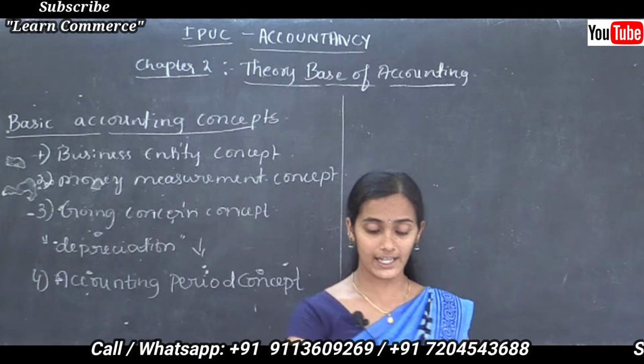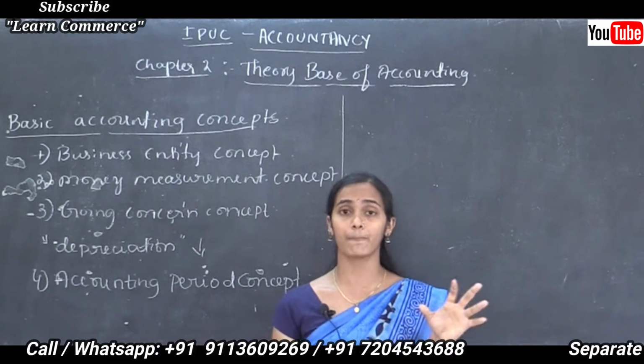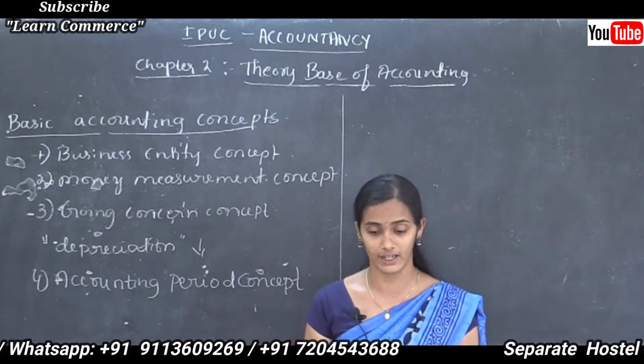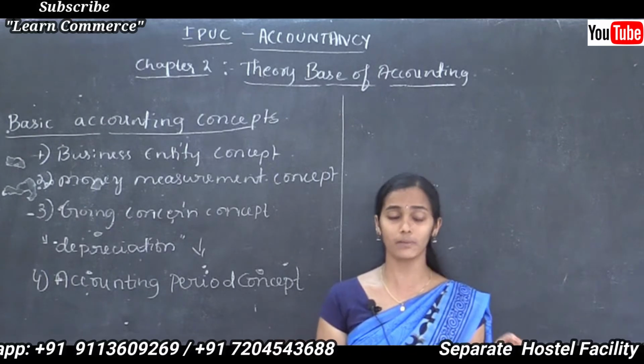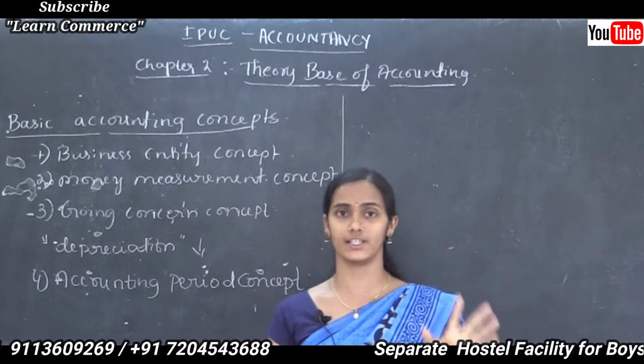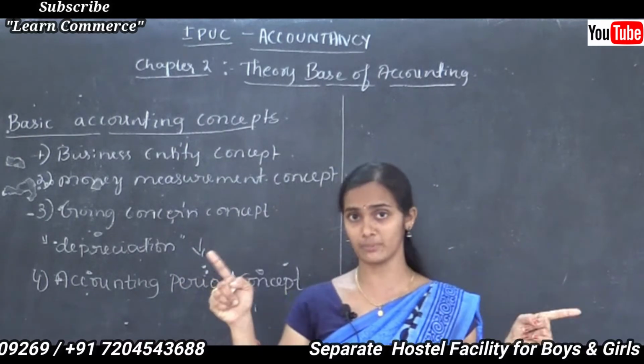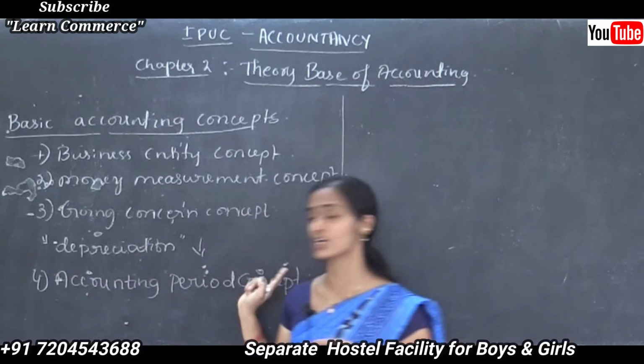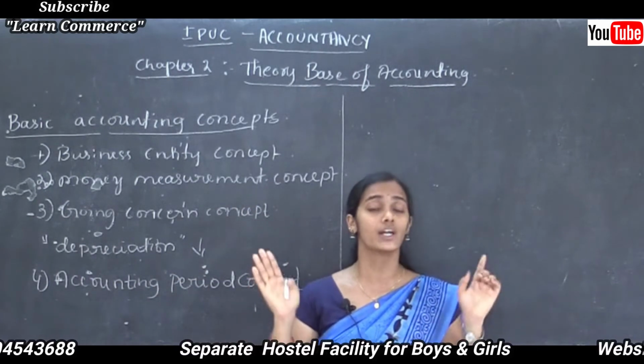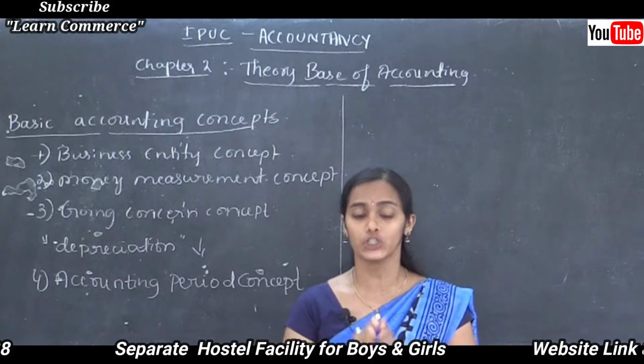So financial statements are prepared at a regular interval, normally after completing 1 year. Normally that accounting period consists of 12 months. How much? It consists of 12 months.